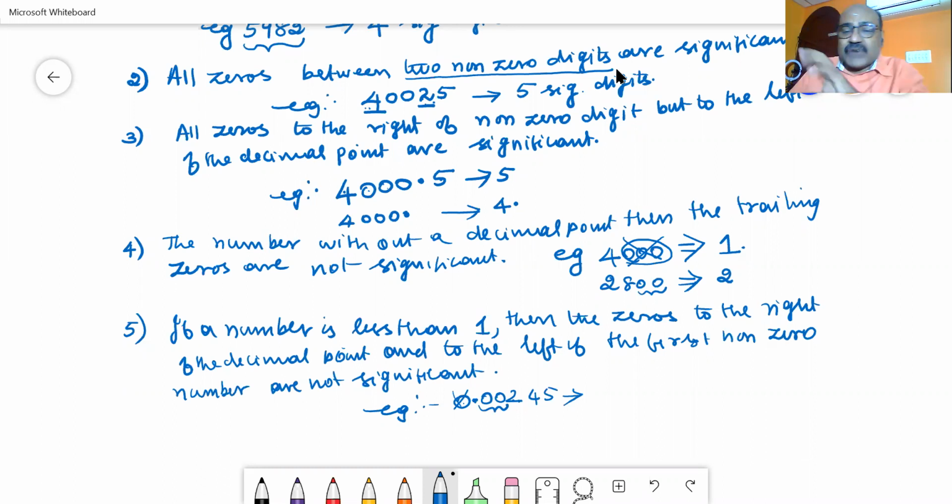If the 2 zeros are not significant, then the number of meaningful digits is the number of digits 2, 4, 5, starting from the first non-zero number. We are taking it as 3. So the number of meaningful digits is taken to be 3. Hope you have understood. If the number is less than 1, then the zeros to the right of the decimal point and to the left of the first non-zero number are considered to be not significant.